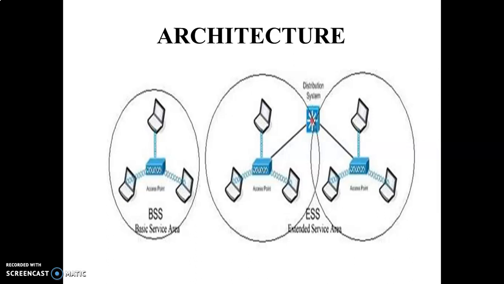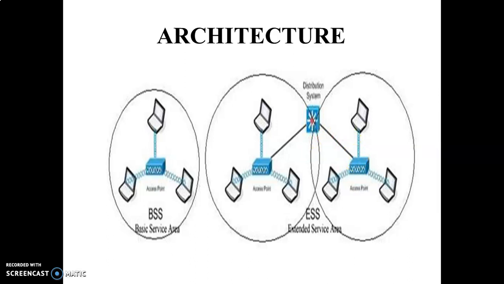So this basic service area, the BSS, is the set of configuration that relies on the access point that acts as the logical server for a single wireless LAN cell or channel. The communication between various stations, for example station 1 to station 4, actually flows from station 1 to access point 1, then from access point 1 to access point 2, then from access point 2 to the final access point, whether it may be access point 3 or access point 4, and finally from access point 4 or 3 to the final station.